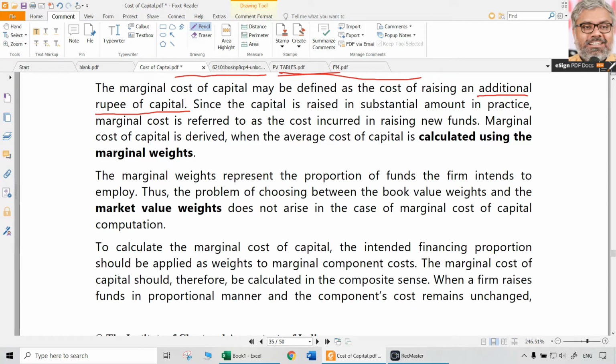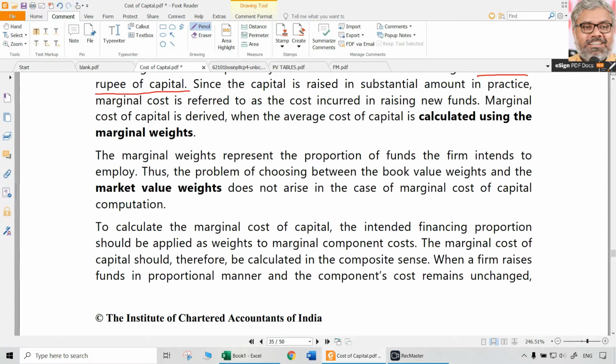So naturally, when we look at marginal cost of capital, if all the information is given, like what are the additional sources of finance and what are the amounts, then the methodology of computation of marginal cost of capital is the same as that of weighted average cost of capital, because at the end of the day the computations are the same. But the point is, in case of marginal cost of capital, we use marginal weights, in the sense only the additional raising of capital will be considered. Existing capital structure will be ignored.